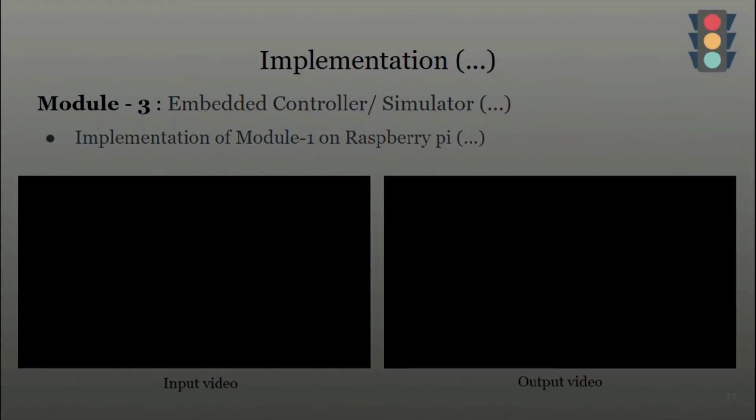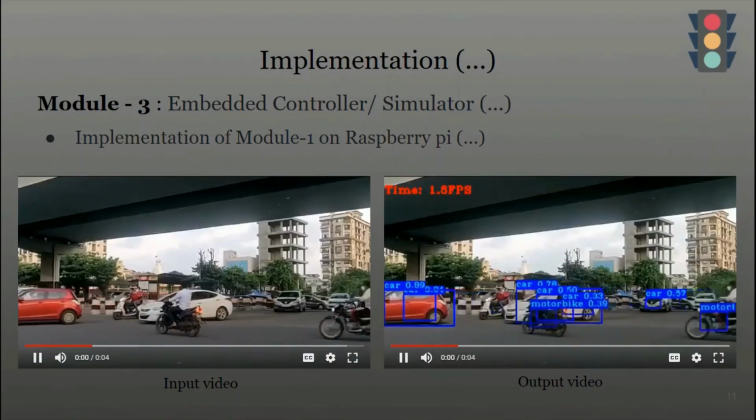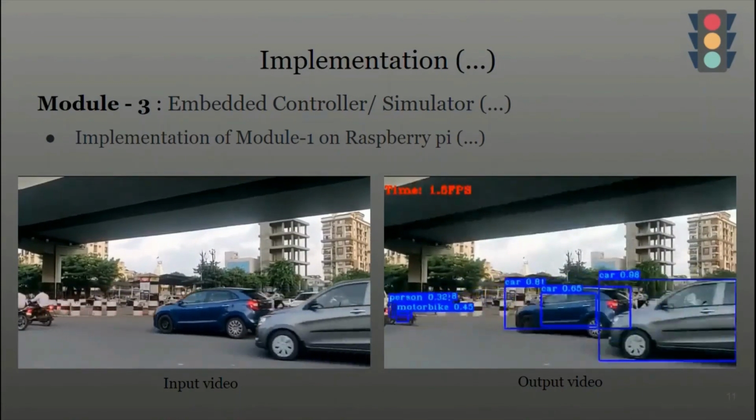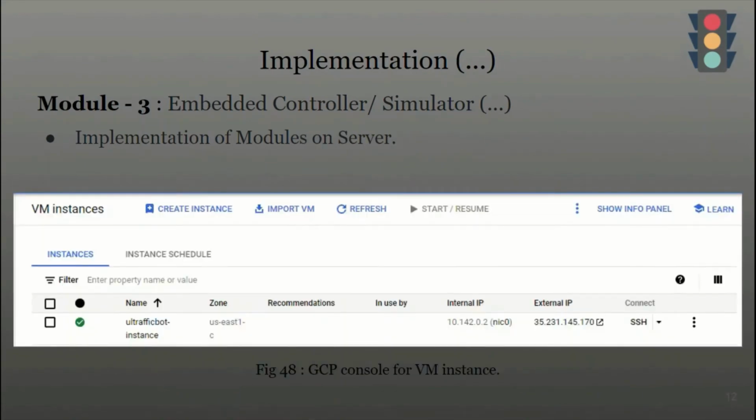Here is a video. On the left side is the input video, and on the right side is the output video that we've got. But the Raspberry Pi couldn't keep up with the processing needs of our project, so we switched to Google Cloud Platform and created a virtual machine instance, which now serves as a server for our project and does the image processing as needed and gives the output.